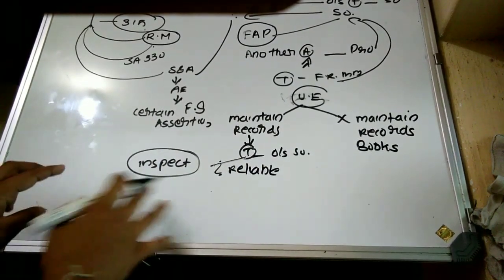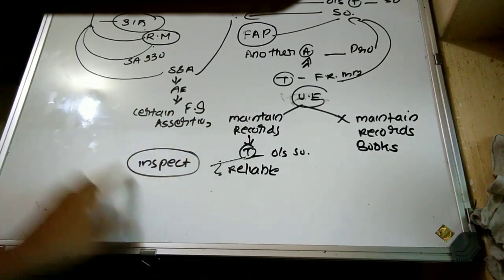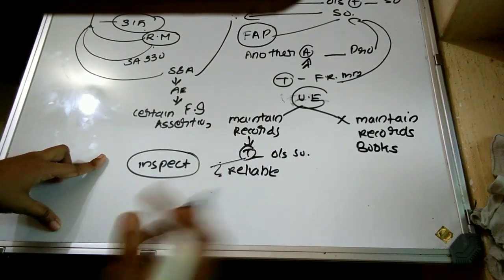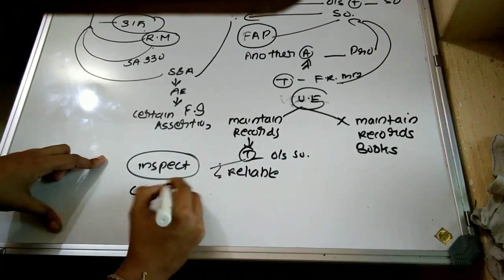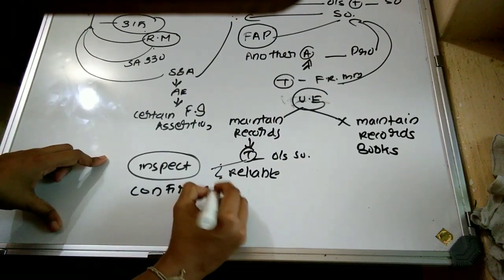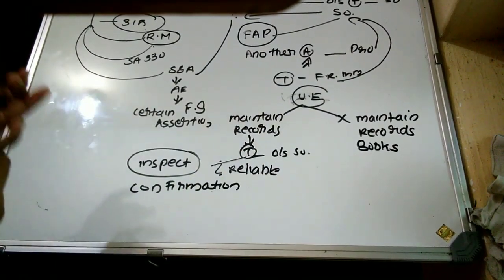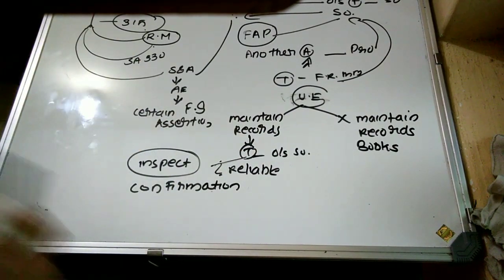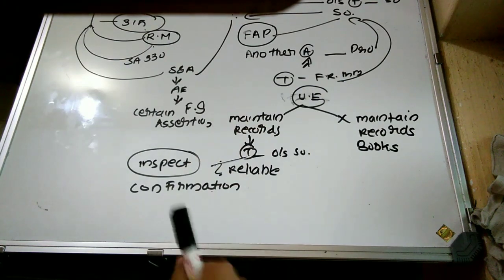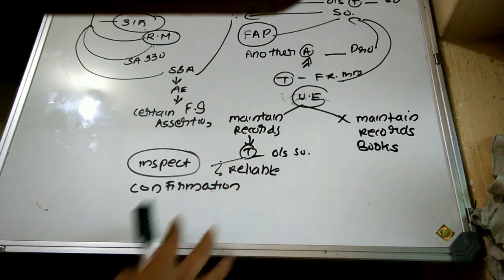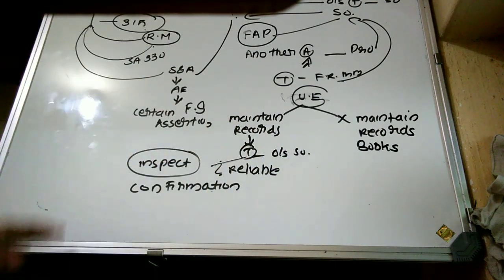Then, if such a record is maintained by the user entity, the auditor may obtain what? Confirmation from the service organization. The auditor may obtain confirmation from the service organization if the user entity is maintaining such books of accounts or records with respect to the processed transactions provided by the service organization.